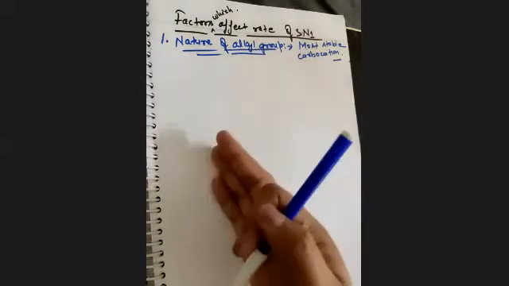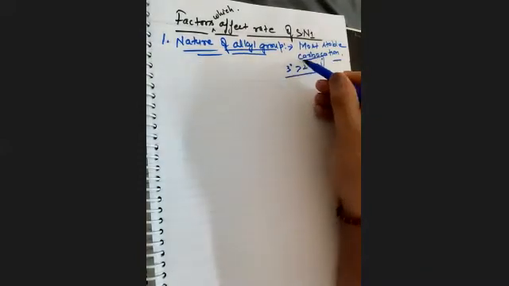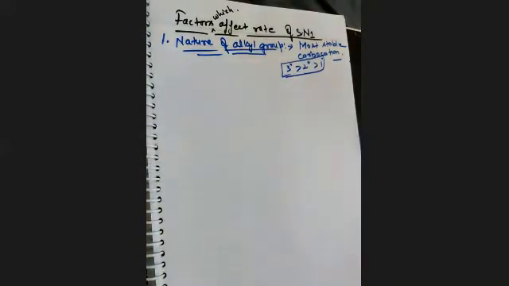Clear? Now I just want to tell you some examples through which you will be able to identify which one is more stable, which one is less stable. Since we know that 3rd degree carbocation is more stable than 2 degree, than 1 degree. But apart from this, one more concept is also there. I just want you to make a difference between these alkyl groups, so that you will be able to find out which one is more stable.